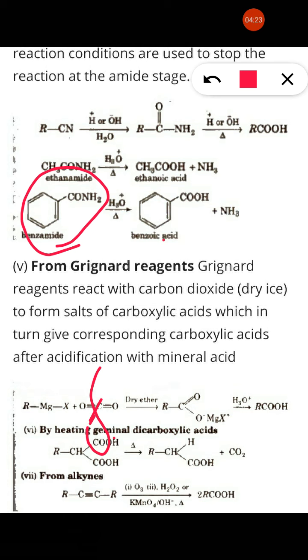Or alkyne is also converted into carboxylic acid. It is simply done by ozonolysis with dilute H2SO4 or acid hydrolysis to form carboxylic acid. Ethyne on ozonolysis will give carboxylic acid as a product.